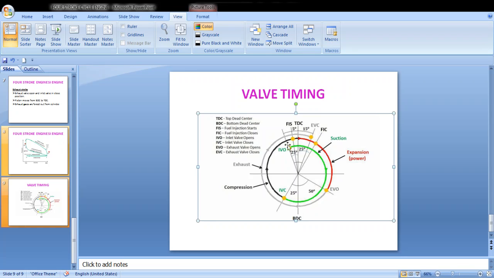As we have seen, there is overlapping of valves, where both the valves are open. Here your inlet valve also opens, and here your exhaust valve is also open. So this overlapping is the period when both the intake and exhaust valves are open at the same time. It is 15 degrees for a low speed engine and 30 degrees for a high speed engine.